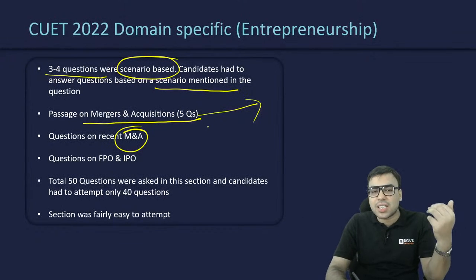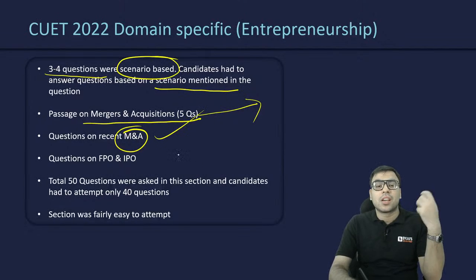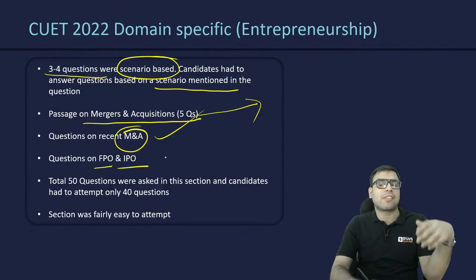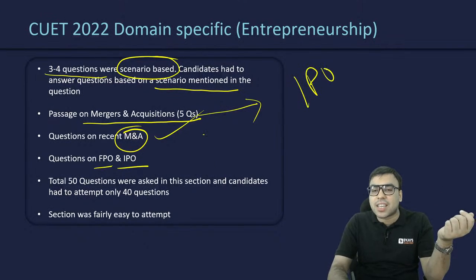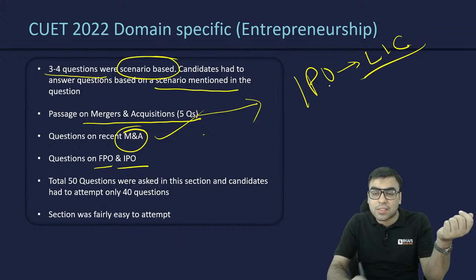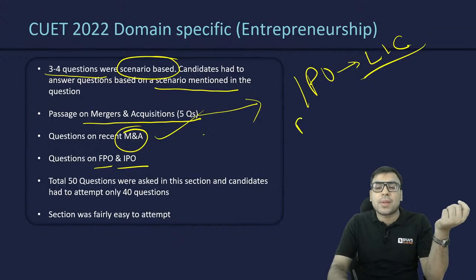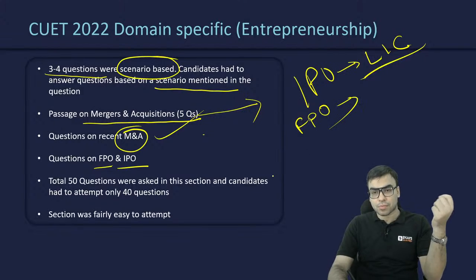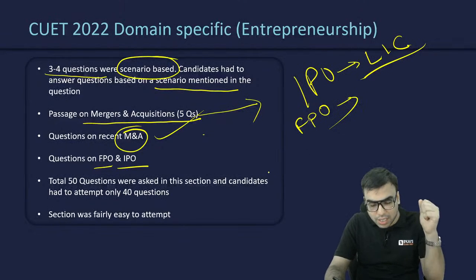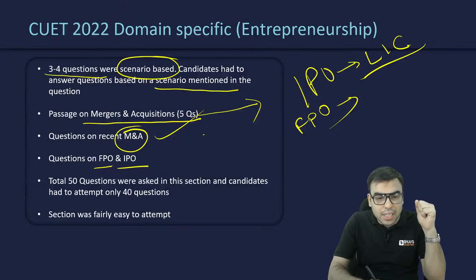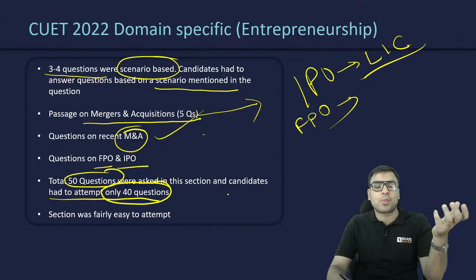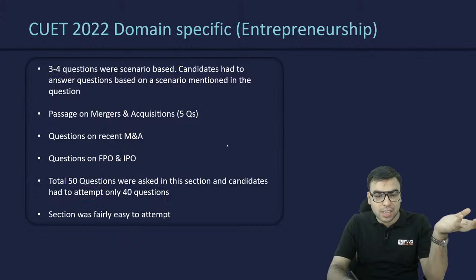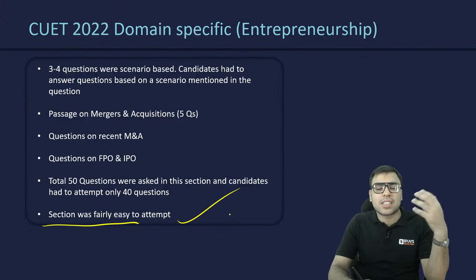So there were questions on mergers and acquisitions, and questions on FPO and IPO. IPO means initial public offering. LIC's IPO was very much in the news, so that is why we have discussed it so many times. FPO is follow on public offer. Total 50 questions were asked in this section, and the candidate had to attempt only 40 of them. So you were supposed to attempt 40 out of 50 questions. The section was considered easier.